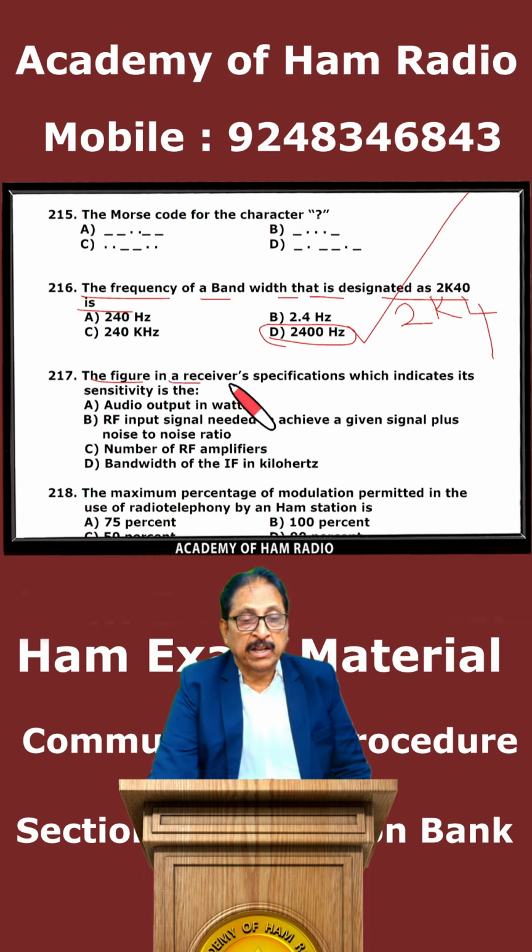The figure in a receiver's specification which indicates its sensitivity is the RF input signal needed to achieve a given signal plus noise ratio. This is the correct option.